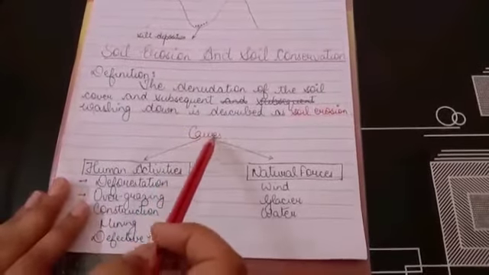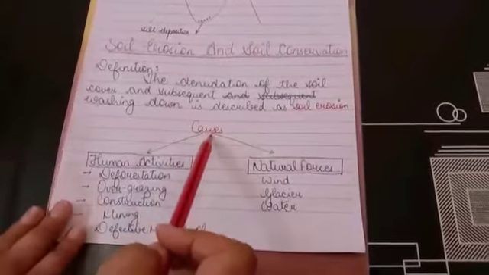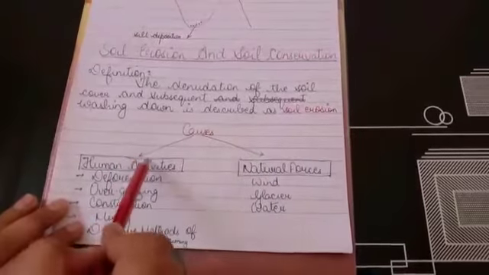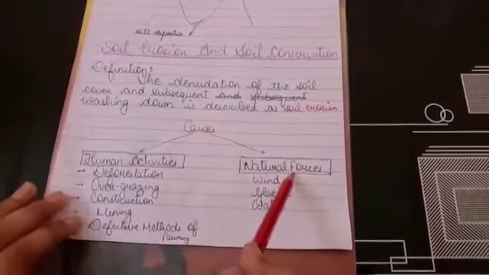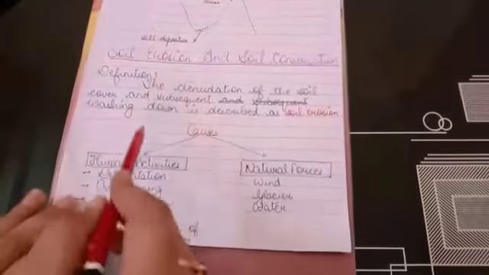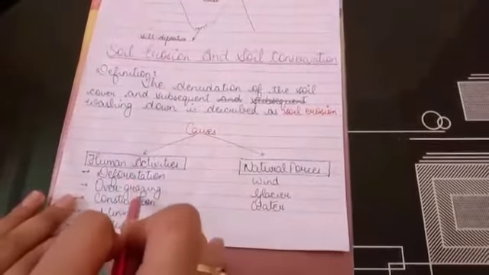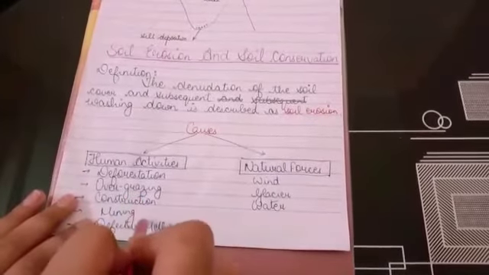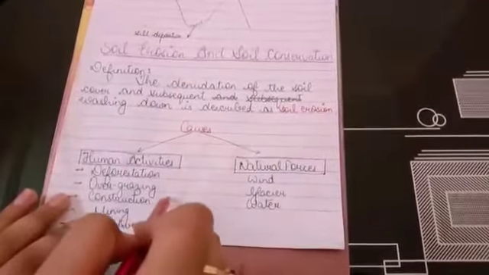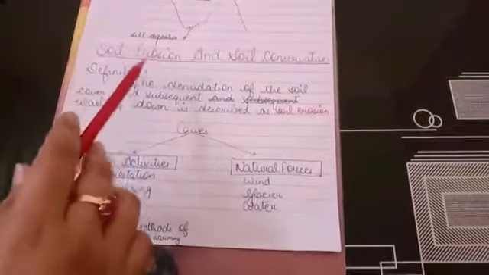Further, we'll be discussing the causes behind the soil erosion. These causes are further divided into human activities and natural forces. Human activities which lead to soil erosion are deforestation, overgrazing, construction, mining, and defective methods of farming. All these human activities lead to soil erosion.